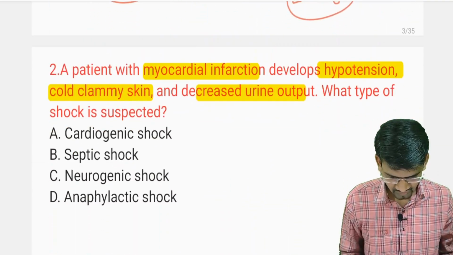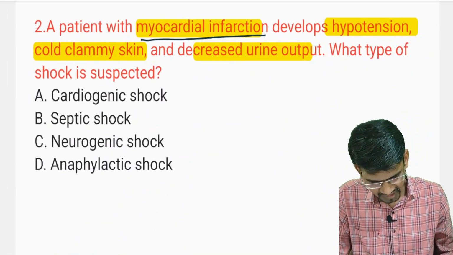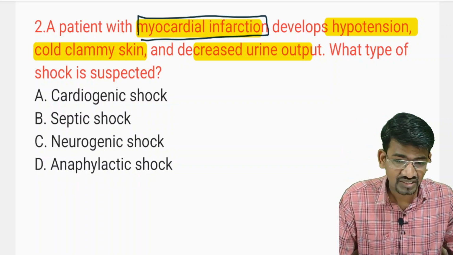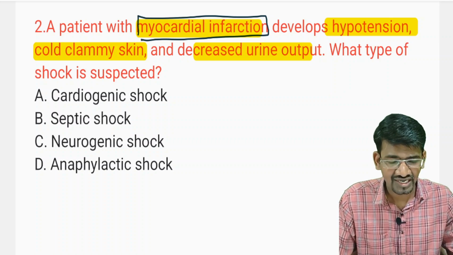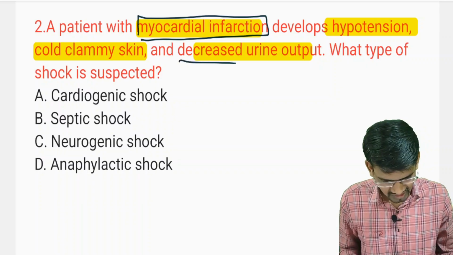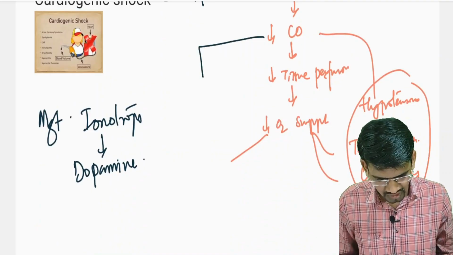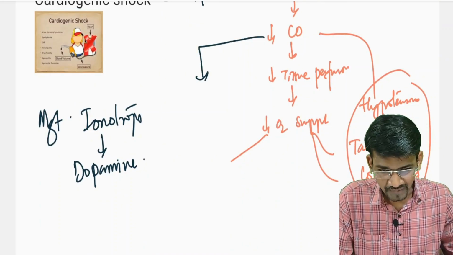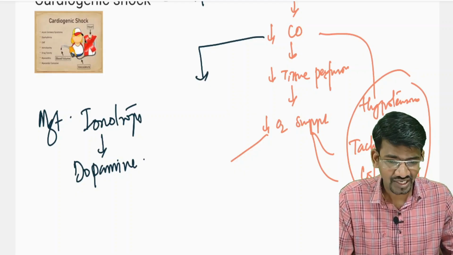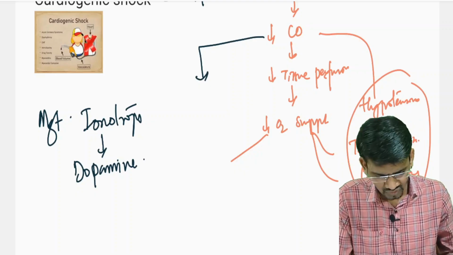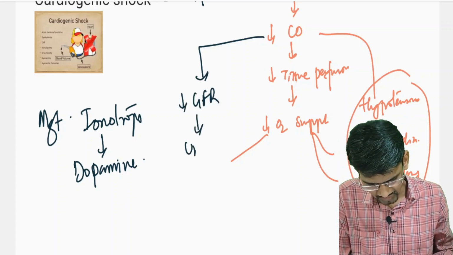See here in the question, what they are asking is about a patient with myocardial infarction. The name itself will take you to cardiogenic shock, and the patient has hypotension, cold and clammy skin, and decreased urine output. Another condition given is a decreased cardiac output. So as I told, with decreased cardiac output, all the organs will get less blood supply. The kidney is the major organ that receives the maximum amount of the cardiac output, and as there is a decreased cardiac output, automatically there is decreased GFR and decreased urine output.